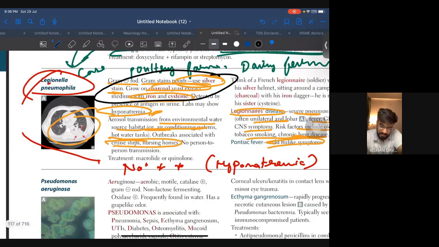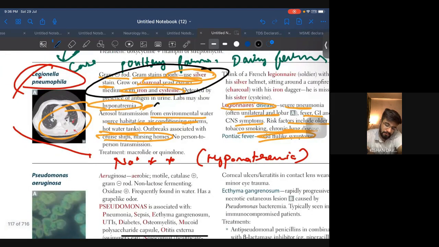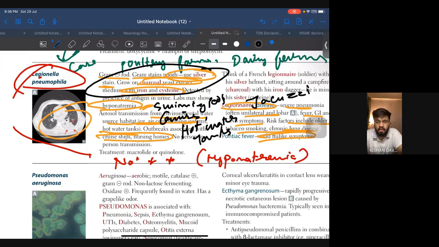Okay, another thing that they will either give you: swimming pools, they will give you cruises or hot water tank. Another most common word is jacuzzi. Okay, so all this stuff, if they ask you about hyponatremia and all those, think about Legionella.